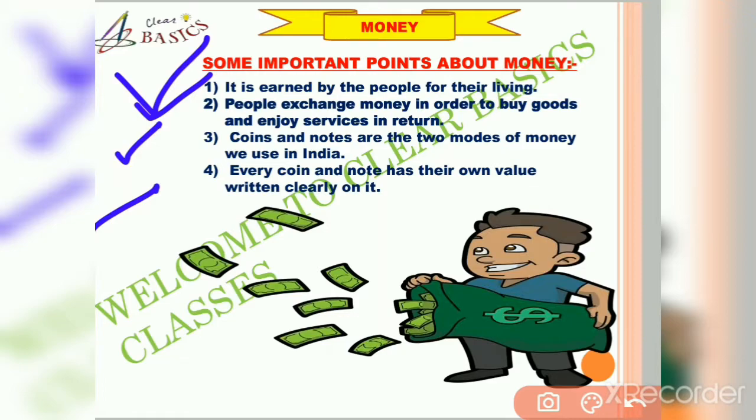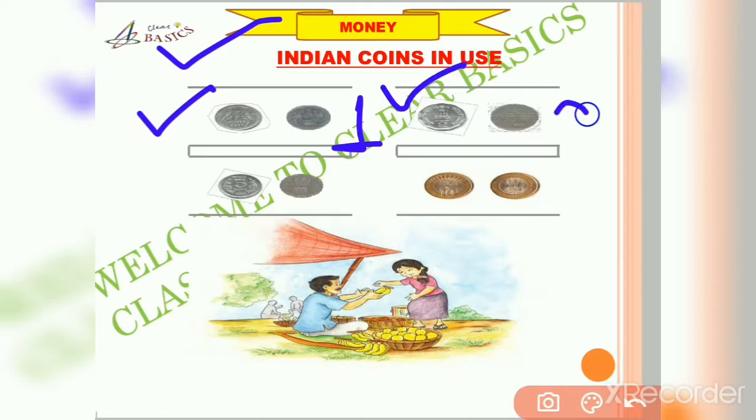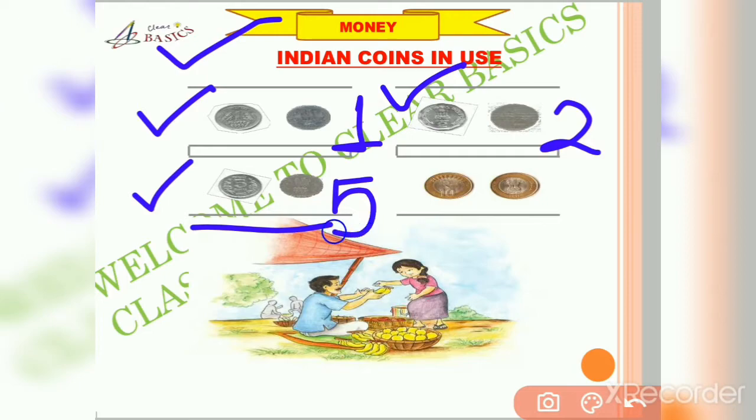Now friends, let us move on to our next slide. Friends, look at the coins currently used in India. This is a picture of a 1 rupee coin. Next we can see the picture of a 2 rupees coin. Now friends, can you tell me which number is written on the surface of this coin? Yes, you are correct. The number is 5. So this is a 5 rupees coin. And the last one is the picture of a 10 rupees coin.